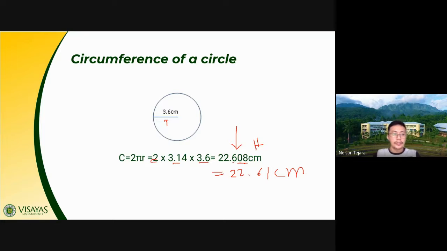Okay, class, did you get the point? The final answer, class, should be rounded off to 2 decimal places. So, it is just like the same, class. Round off your answer to the nearest hundredths. That is your tenths, hundredths, and thousandths. So hundredths is this one. The next value here is 8. Therefore, we have to round up our next digit, and that will give us 22.61. Okay, questions, class, or clarifications?